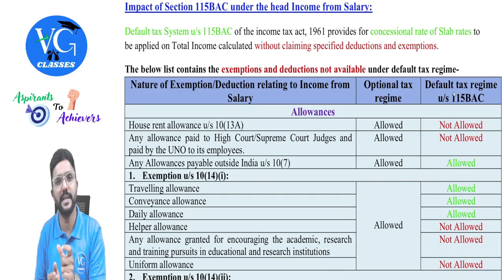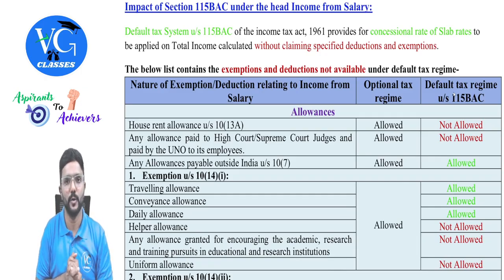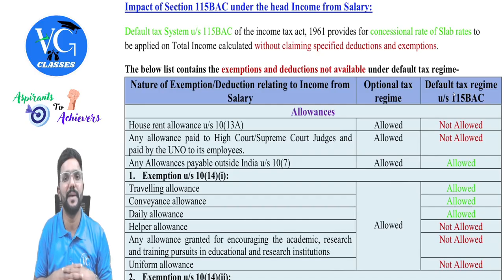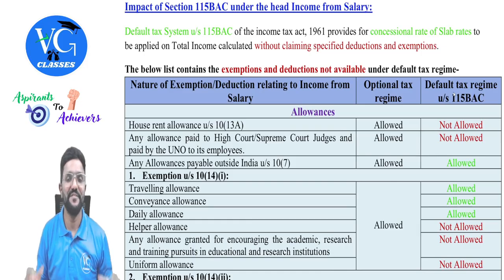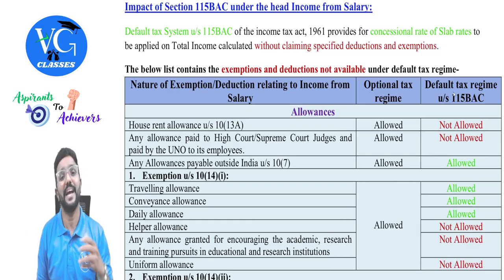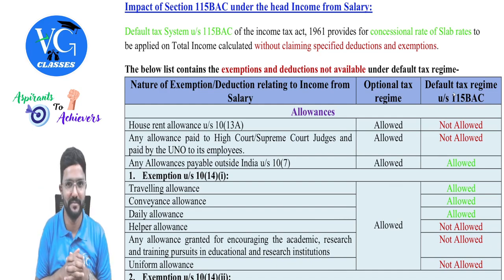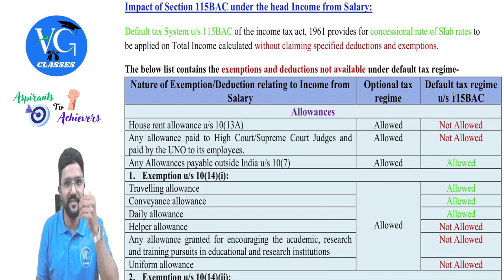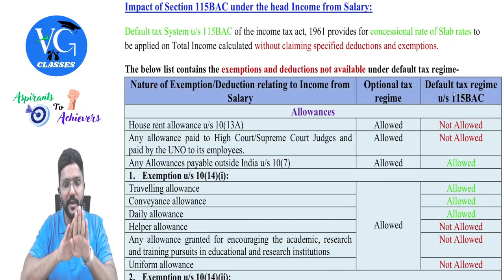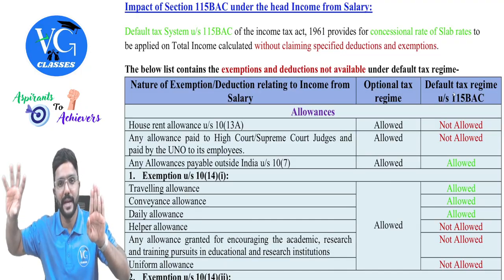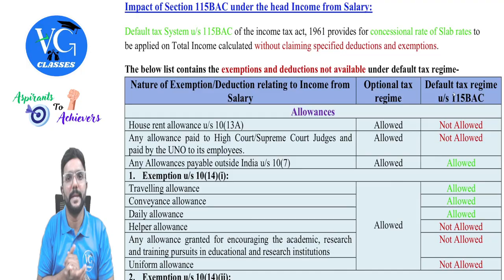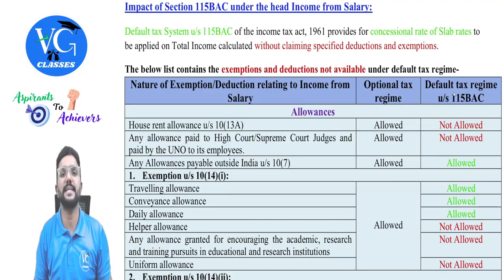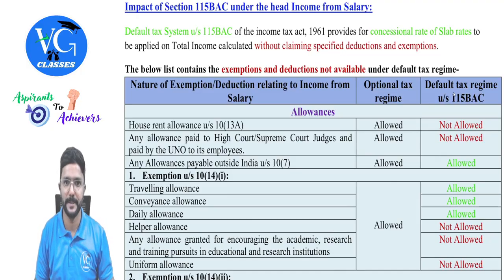So at the time of filing the return, we learned it in the tax rate chapter also. Can I choose whichever scheme I want? Yes, provided I don't have income under the head PGBP. If I have income under the head PGBP, then I will have freedom, but restricted freedom. How so? First, I will be following the default regime. I can opt out of default and go to optional. I can again come back to default, but I can never go back to optional again. This is for the assessee who has income under the head PGBP, guys. Okay, let us come back to this.